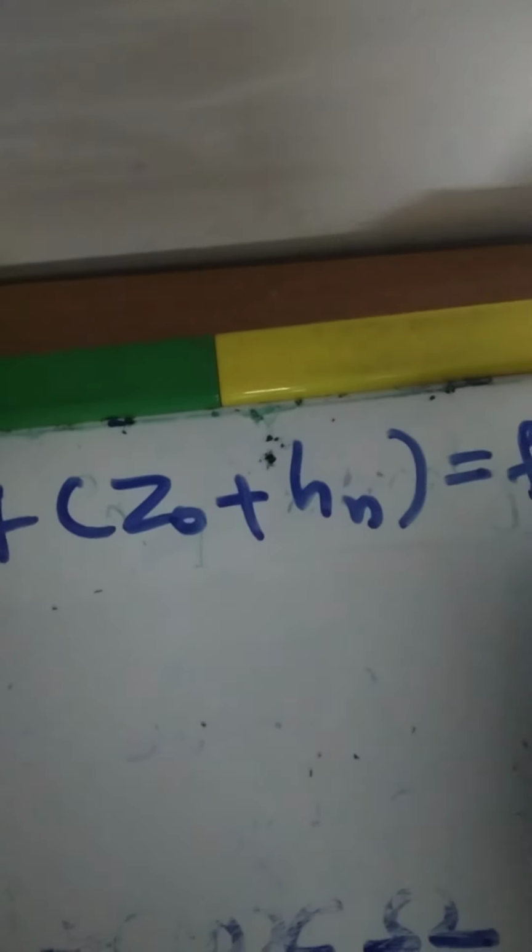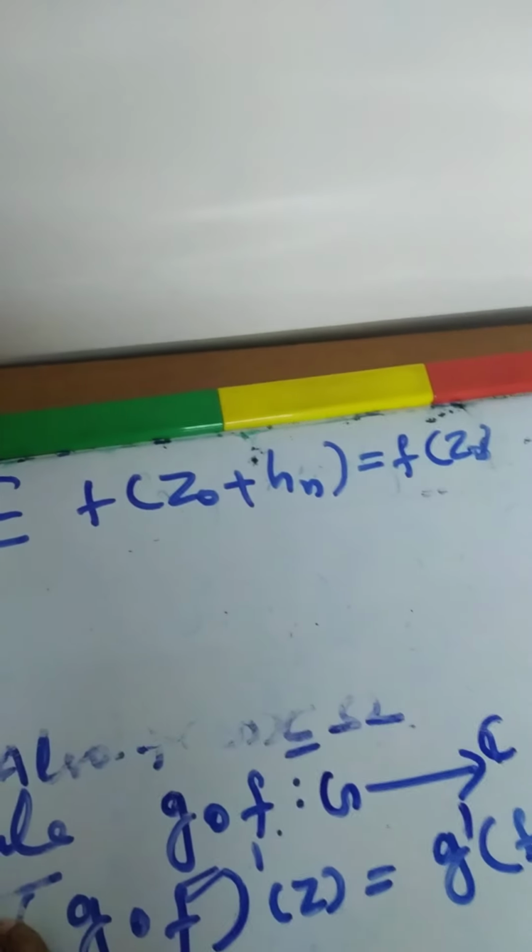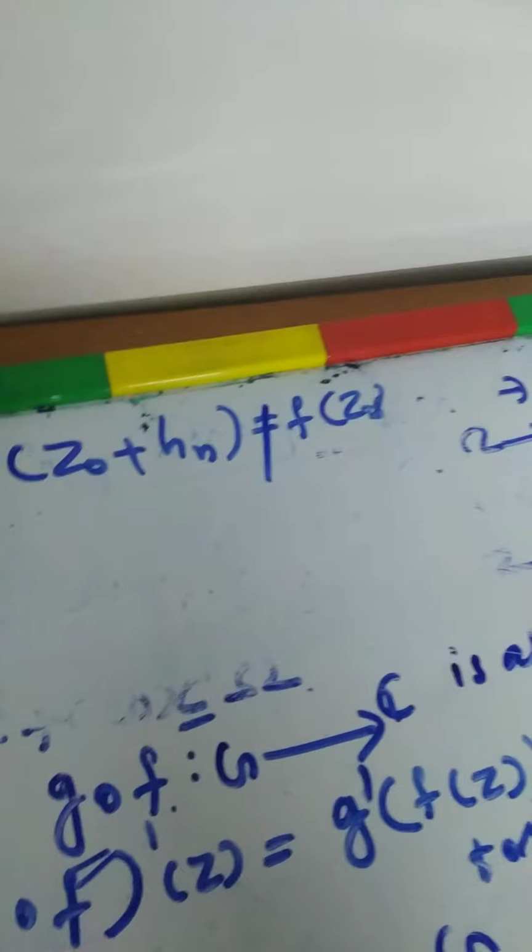In case 1, suppose f of z naught plus hn is not equal to f of z naught.